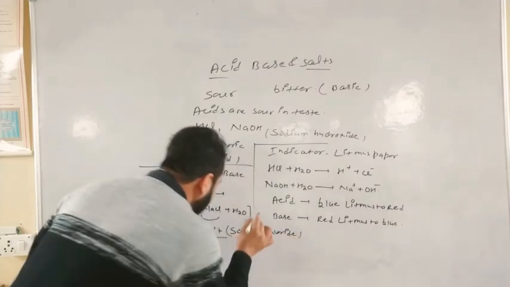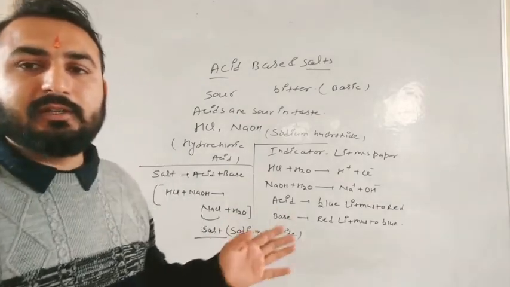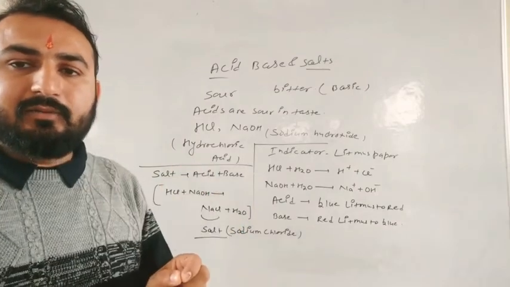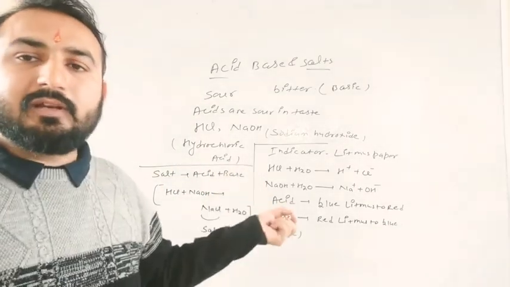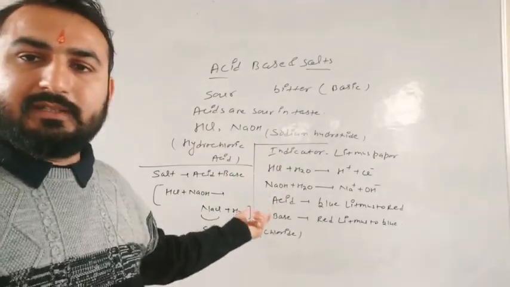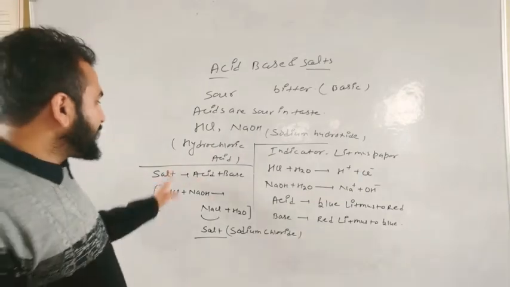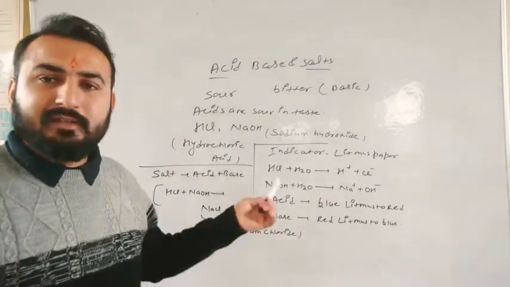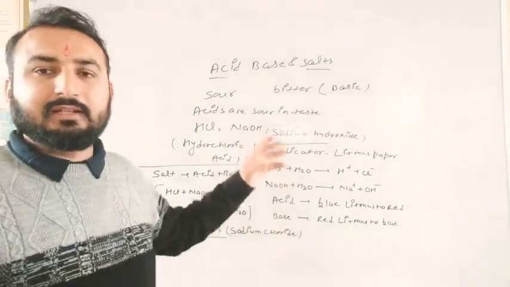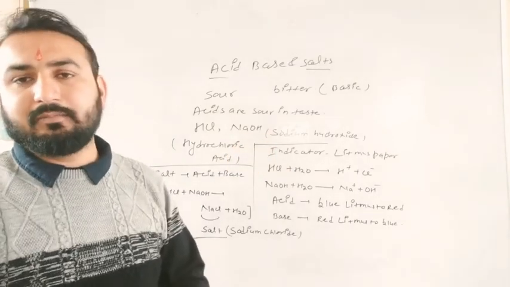So this one is called salt, and the reaction is called the neutralization reaction. That means the basic character of NaOH is neutralized by HCl, and the acidic behavior of HCl is neutralized by NaOH. So this is all about acid, base and salt, the very primary definitions and primary phenomena related to acid, base and salt.